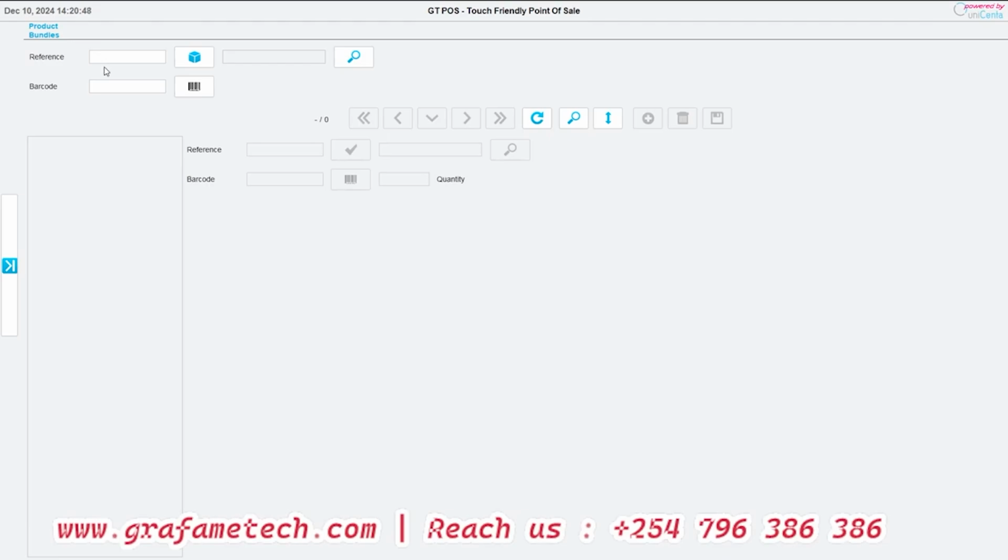So with this, you can capture even things that are not expected. Let's say you want to capture a plate of, maybe you have a breakfast combo. Breakfast combo has 2 eggs, maybe 2 sausages, 2 slices of bread.